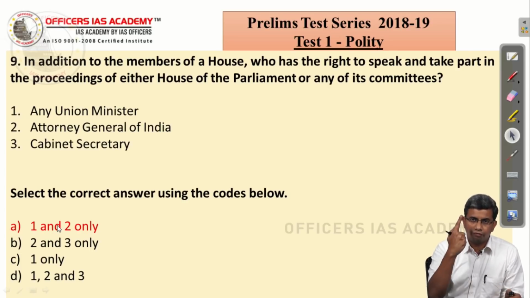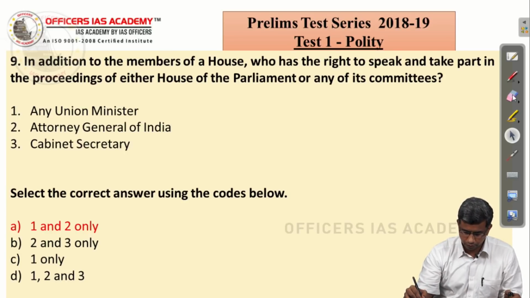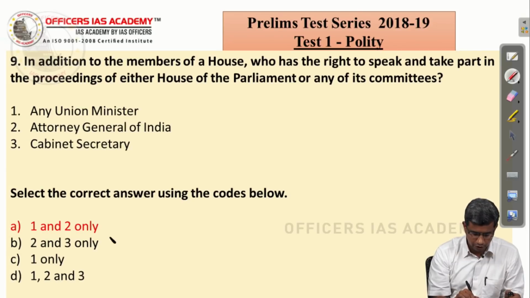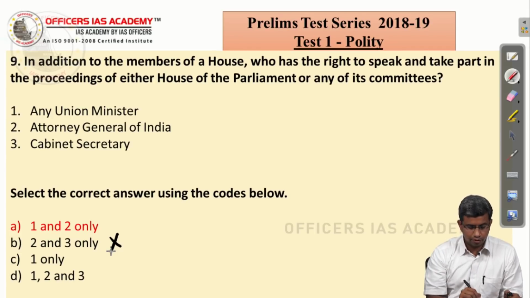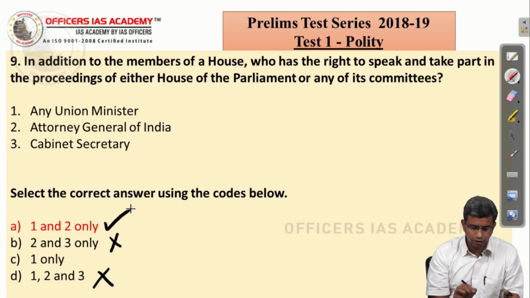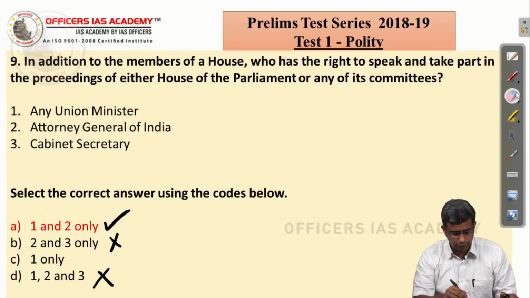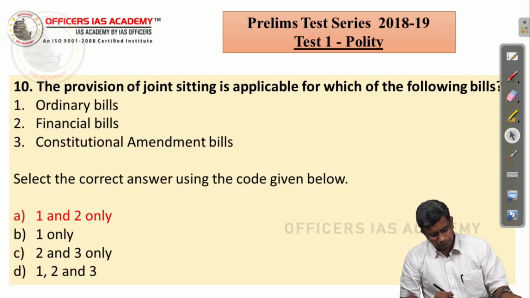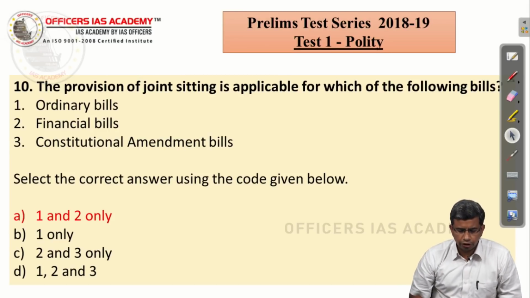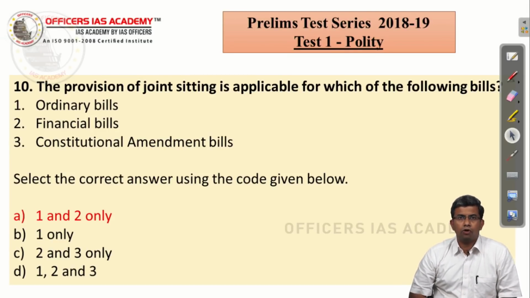So, the moment you know the first statement is right, you have eliminated one choice, which is 2 and 3 only. So, you have eliminated this. But the moment you know that the Cabinet Secretary will not be able to speak in the House, you are eliminating this as well, and so the answer is 1 and 2 only. Right. So, moving forward, the provisions of joint sitting is applicable to which of the following bills?